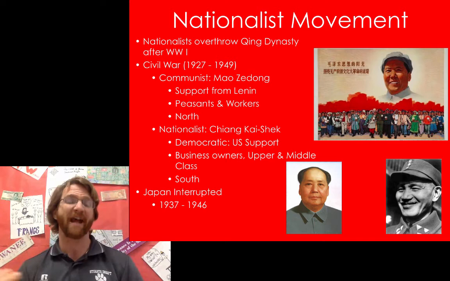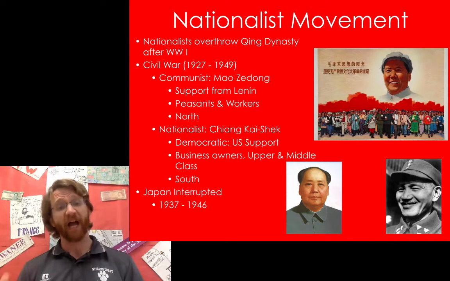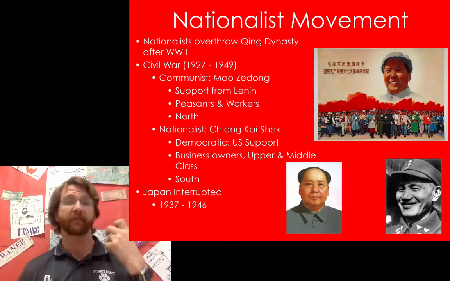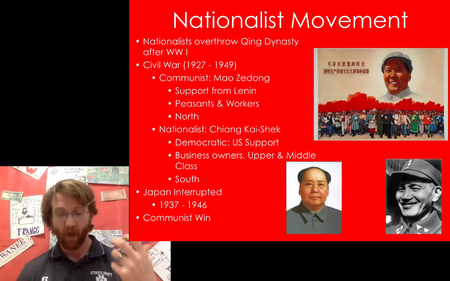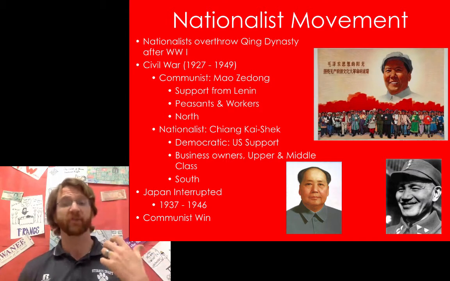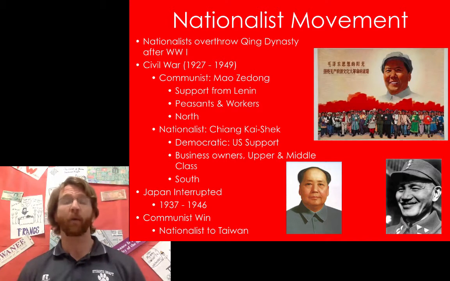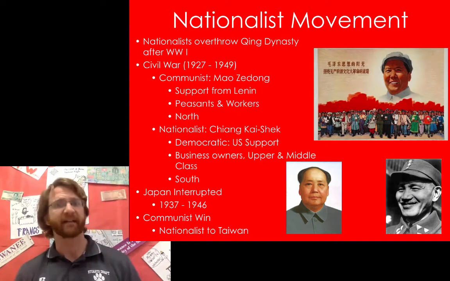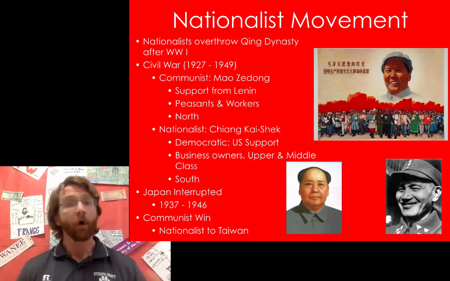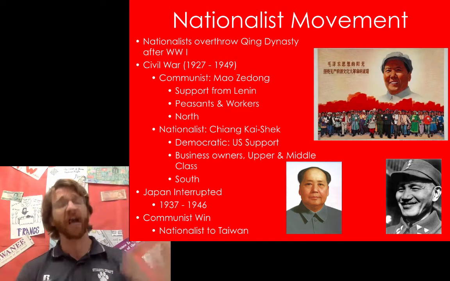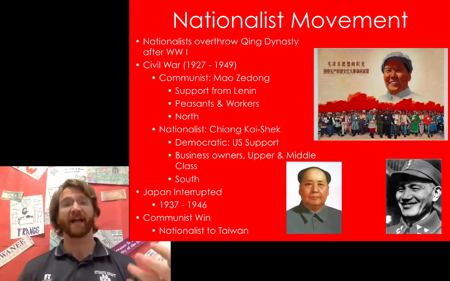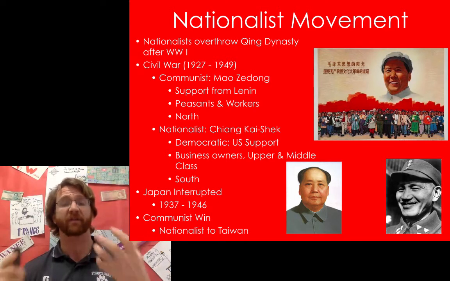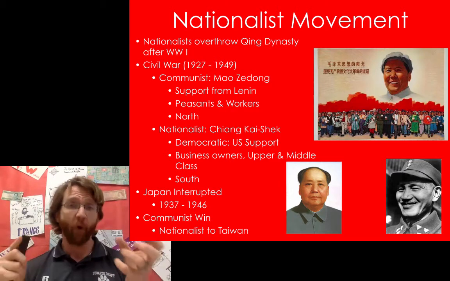World War II ended and the Japanese were defeated and removed from China, the Civil War resumed, and it lasted for another 3 years. And the end result of this renewal of the Civil War was that the communists win. The communist forces eventually drove the nationalists out to Taiwan, and that's the reason that we have two Chinas today. The nationalist forces, the democratic forces, were basically forced to flee to Taiwan, and they were defeated there, but mainland China remained communist. So the Chinese Civil War is over. Chairman Mao Zedong is now the head of government, and China is a communist country. They form a solid communist country.